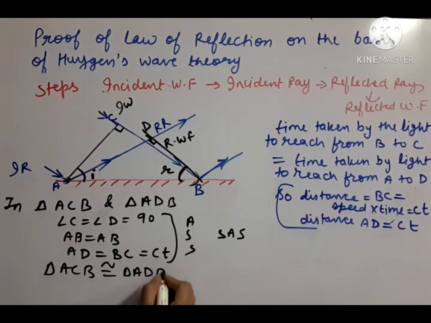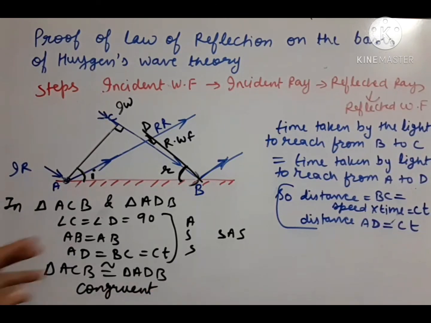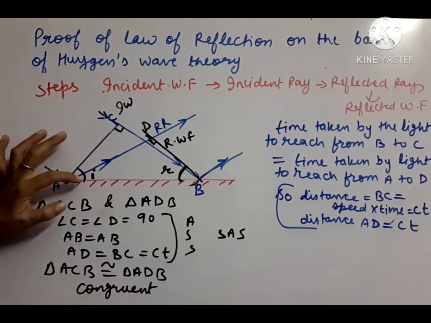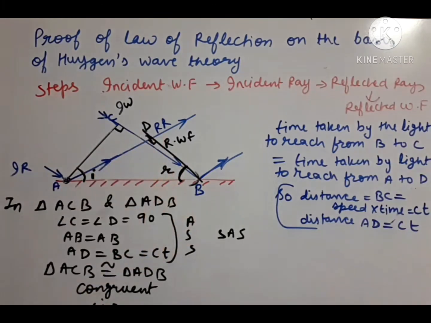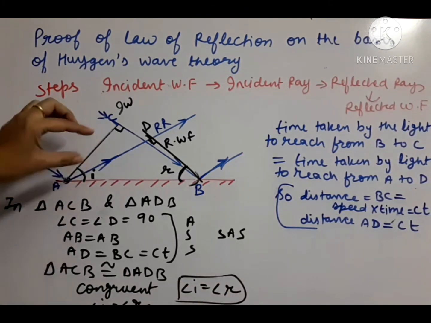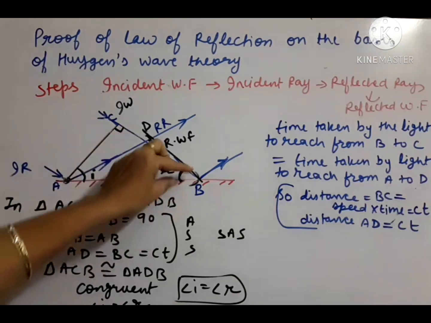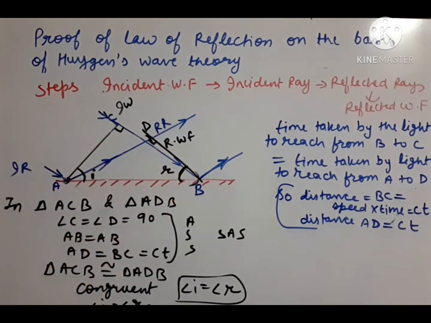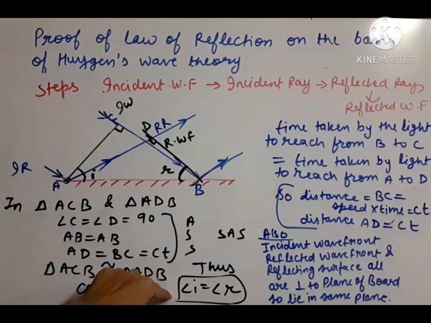This is the symbol of congruent triangles. And if the 2 triangles are congruent, that means their corresponding angles are also the same. So that's why angle I of triangle ABC and angle R of triangle ADB are the same. This way we have proved, I am writing it here, angle I and angle R are the same. So this is the proof that the incident wavefront's angle I and the reflected wavefront's angle R are both equal. This was the proof of the first law of reflection.